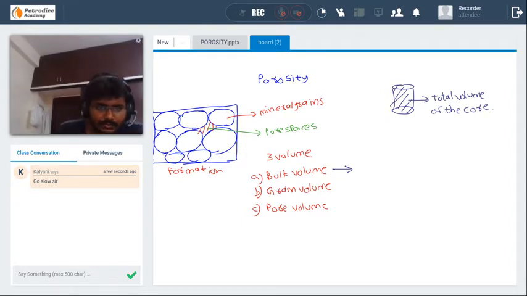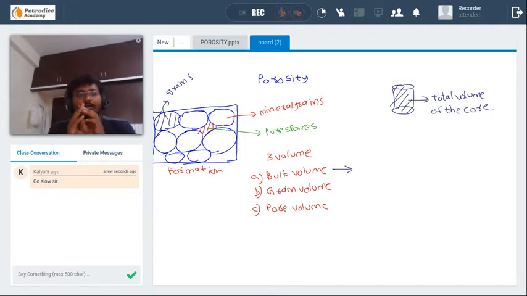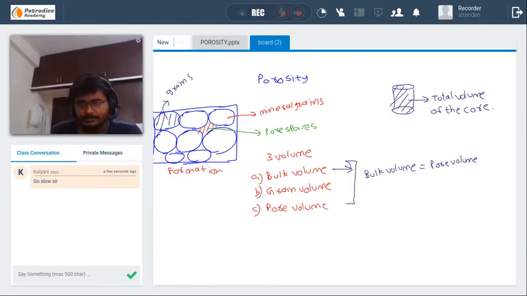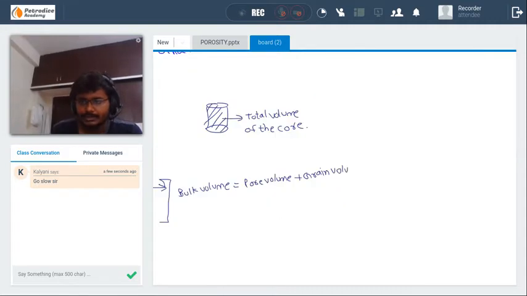And grain volume is the volume occupied by the grains inside the core, the volume occupied by the total grains. And there is a relation between these 3. Bulk volume is equal to pore volume plus grain volume. Okay. These are mainly the 3 types of volume associated with any type of formation.